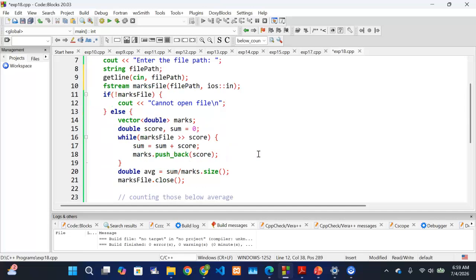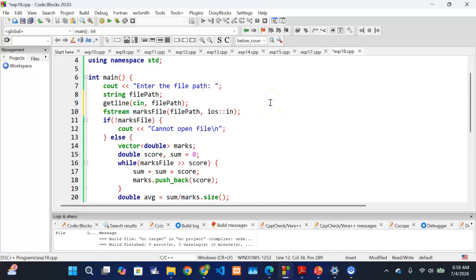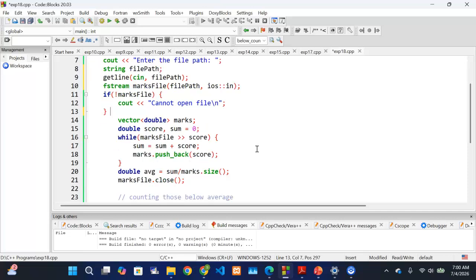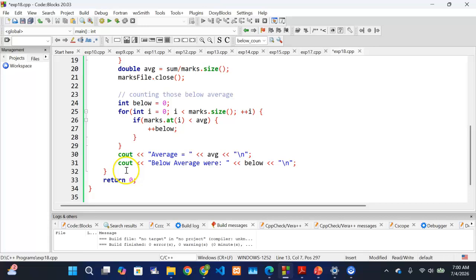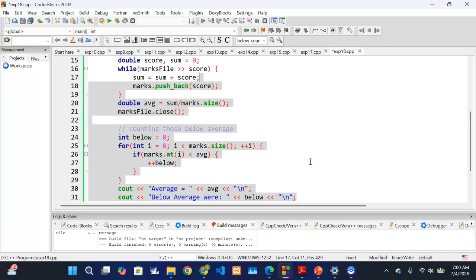But what if you want to repeatedly allow the user to re-enter the path until we finally are able to find that file, until he finally enters it correctly? Okay, yeah. So if you want to do that, you can try to adjust. For example, you can decide to remove this else here, and then when you remove the else, you also have to remove this bracket here, right?